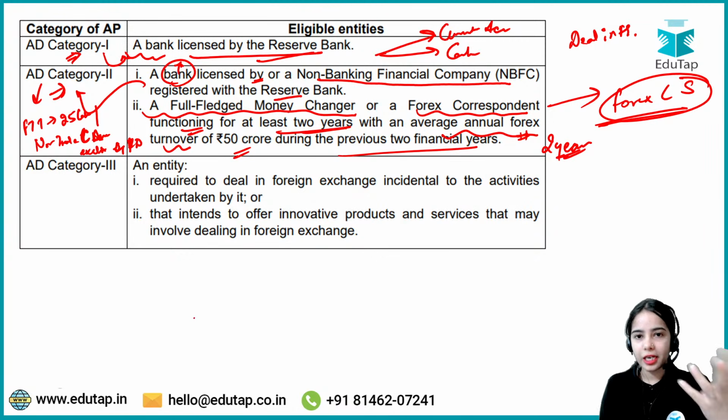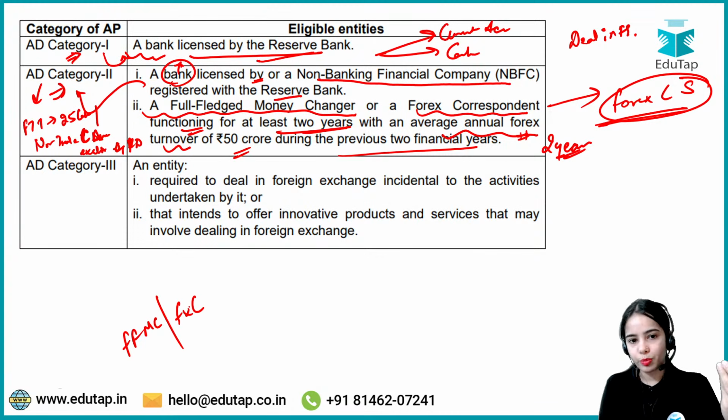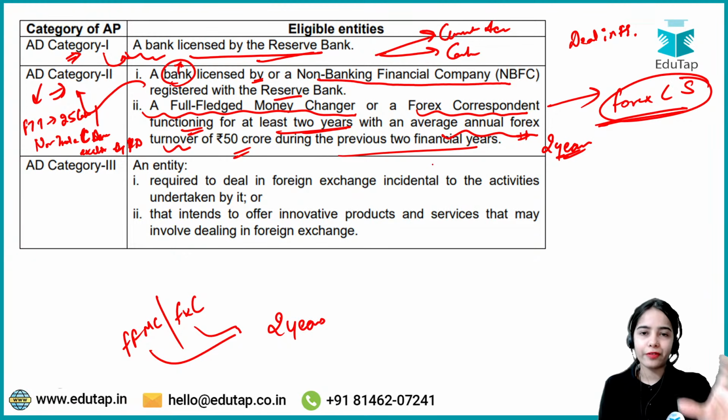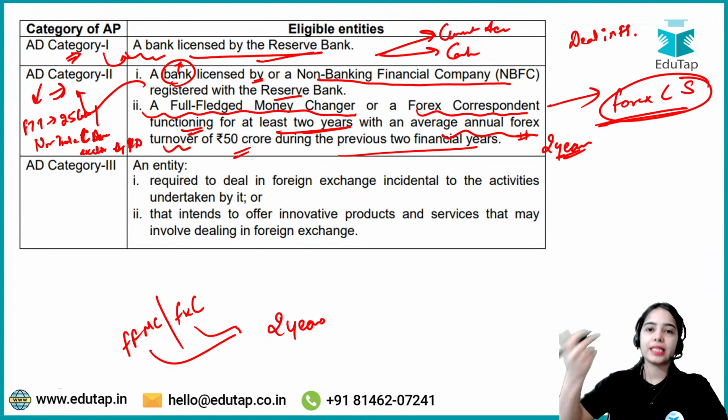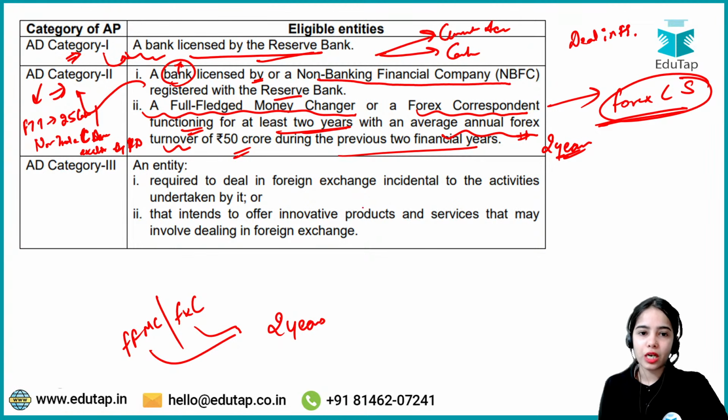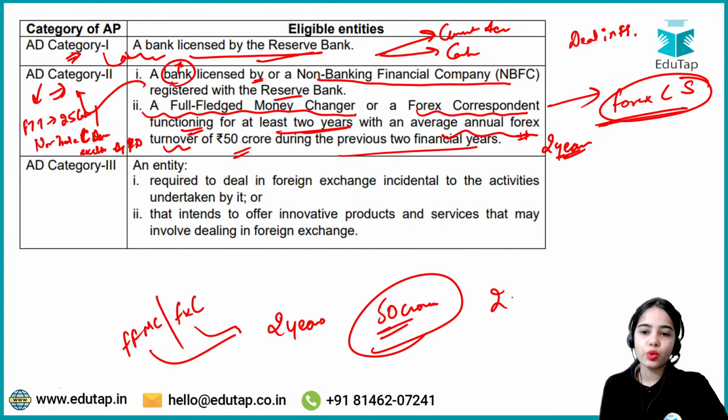So basically what the statement is trying to say is that if the full-fledged money changer or the foreign exchange correspondent has been functioning for at least 2 years with the average annual Forex turnover, it means that the foreign exchange they are buying or selling should amount to 50 crore during the previous 2 financial years. So this is it.